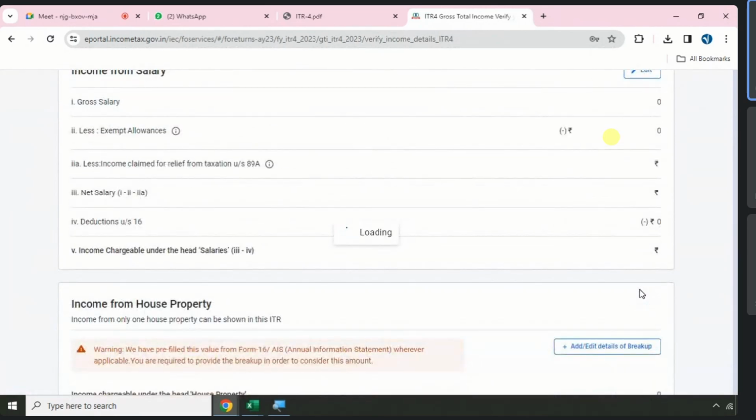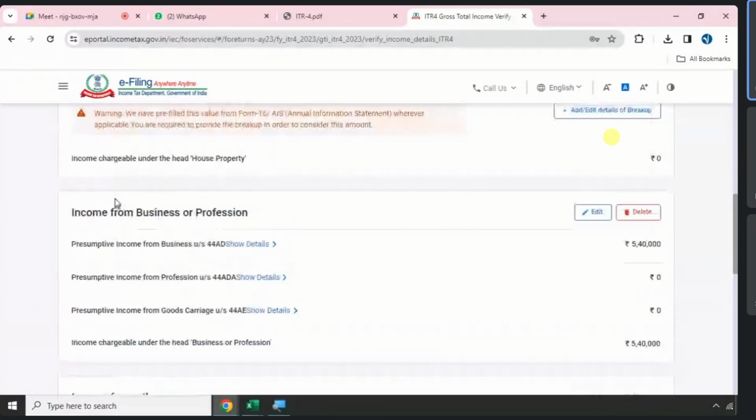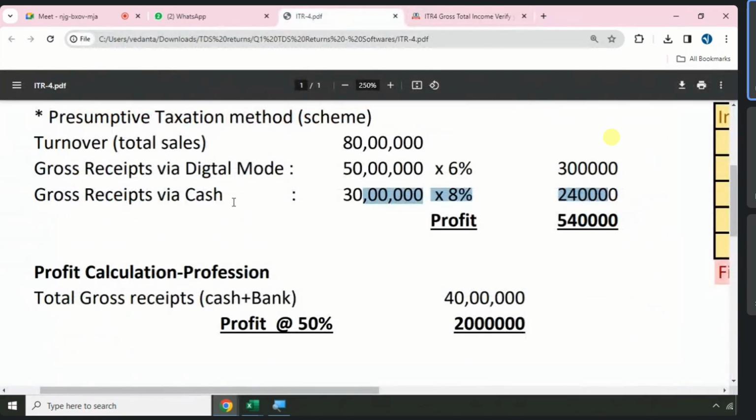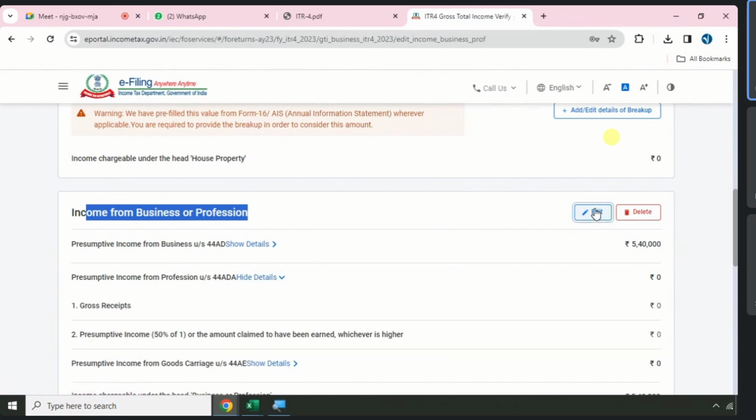In the last class, we discussed reporting of salary income, reporting property income, and now I covered one extra, income from business, profession. Can you see the section? For business 44AD, for profession 44ADA, for goods carriage 44AE, three people. So if you are running any profession, you should report in the next one. Can you see here? Yes. Income profit. Click on show details, edit.